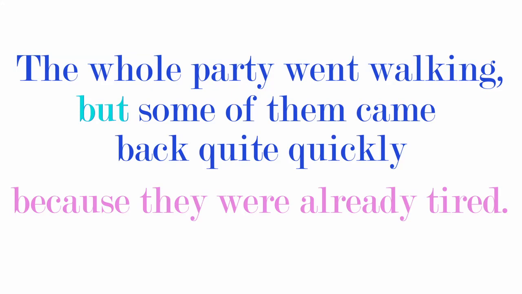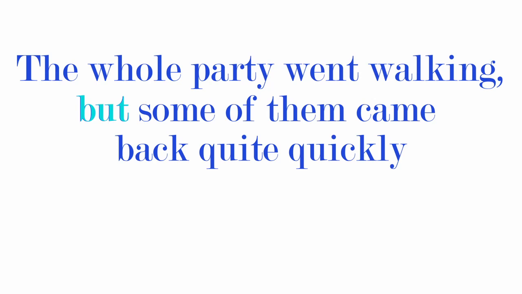But then if you add on top of that compound sentence a subordinate clause, because they were already tired, which cannot stand on its own, then because they were already tired is a subordinate clause. So I've got two main clauses followed by a subordinate clause. So I've got a compound and complex sentence here.